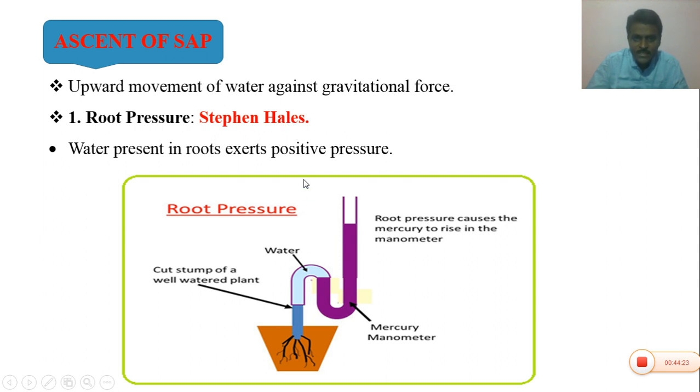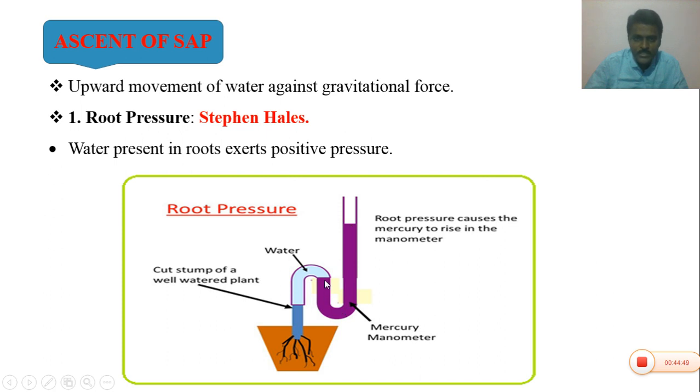Stephen Hales fixed a manometer to the cut part of a potted plant. He took a potted plant, the stem base was cut with the help of a blade and a manometer was attached. After 1 hour, he observed that the water present in the stem came into the manometer, hence the mercury level increased in the manometer.